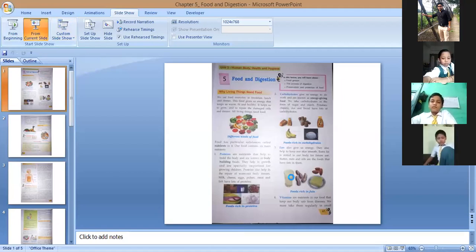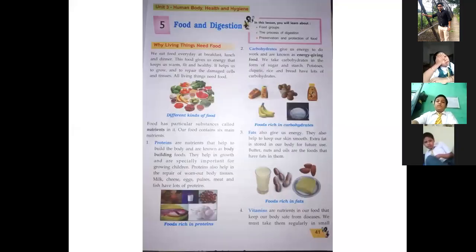Today our topic is food and digestion, isn't it? From the name of this chapter, the first question that comes to our mind is: what is food actually? We can't say anything is food, and we can't eat just anything. And what is digestion, how does it happen? We need to know all these things.